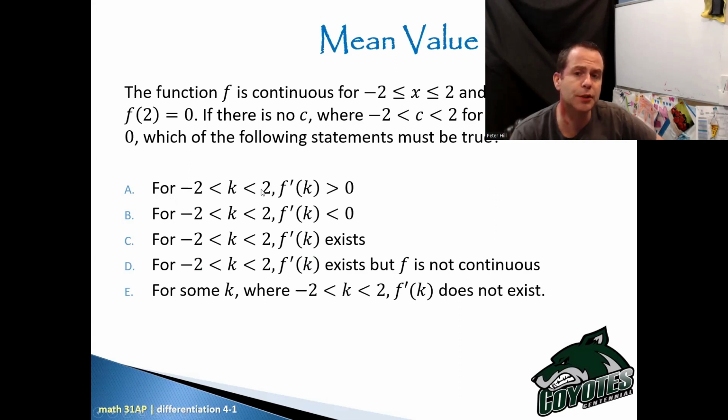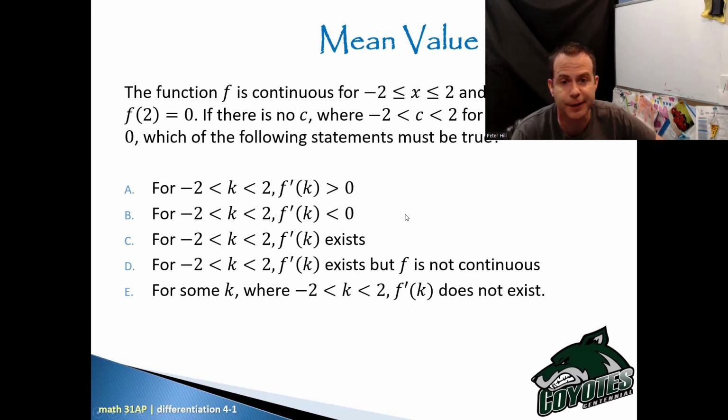So for -2 to 2, the derivative would have to be greater than 0. For -2 to 2, the derivative would have to be less than 0. For -2 to 2, the derivative exists. And for -2 to 2, the derivative exists, but f is not continuous. And then for some k between -2 and 2, the derivative of f at k does not exist. Okay, so which of the following statements must be true? Again, good old AP style question. The answer is must be true. Be careful if you're saying it could be true.